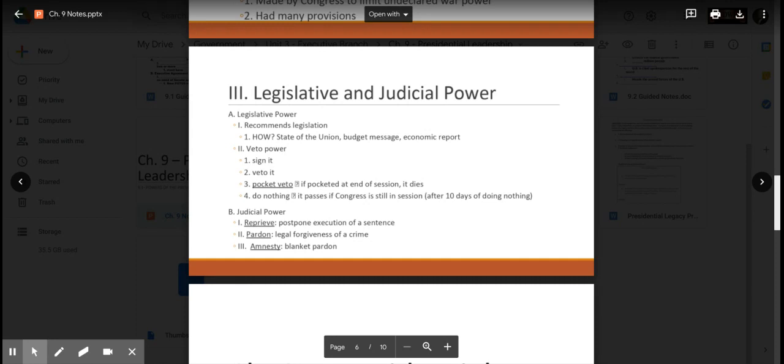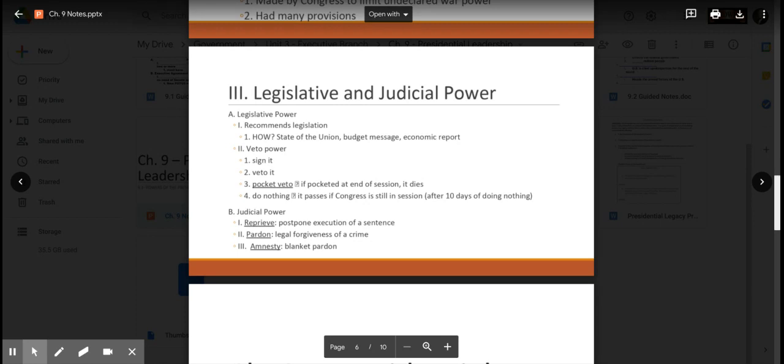Every time the president gets a bill on his desk, he has four choices. He can sign it. He can fully veto it. And then the last two, 3 and 4, are like doing nothing. If the president does nothing and Congress is still in session for 10 days after he gets it on his desk, it automatically becomes law. But if the president does nothing and in that 10 days Congress stops their session, usually around Thanksgiving, then that bill dies because Congress can't be in session to overrule it. That's known as a pocket veto.